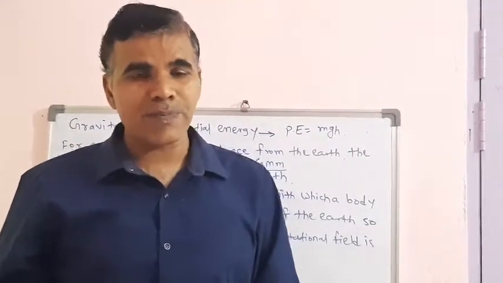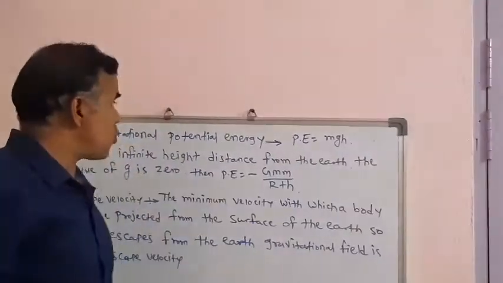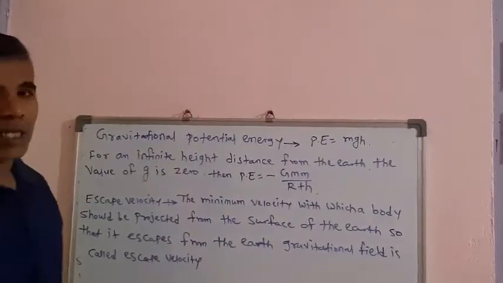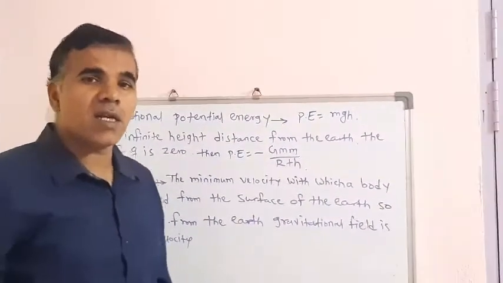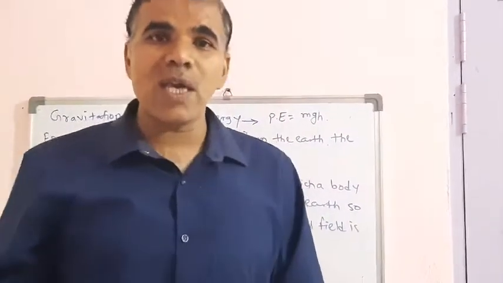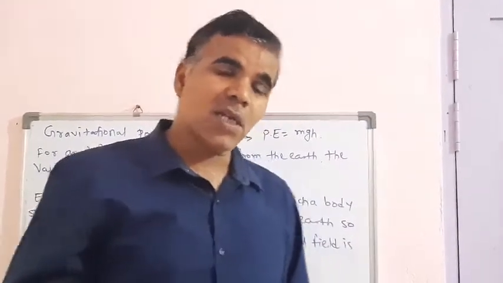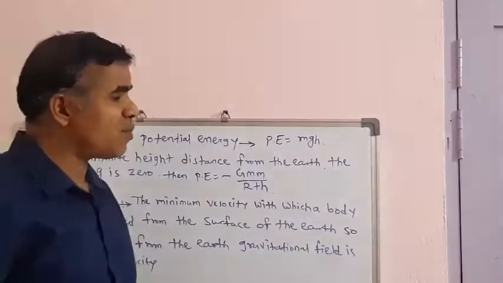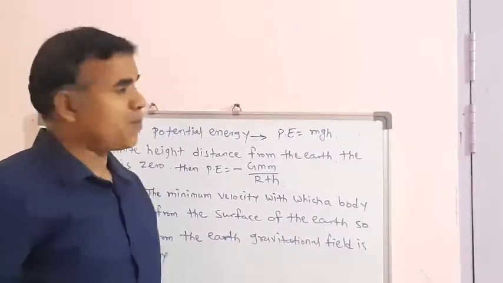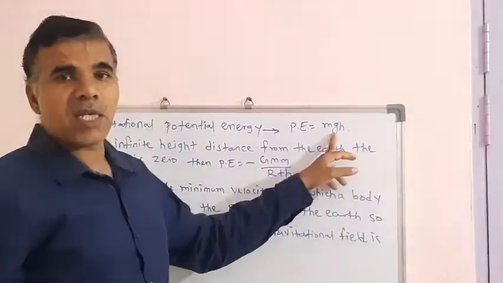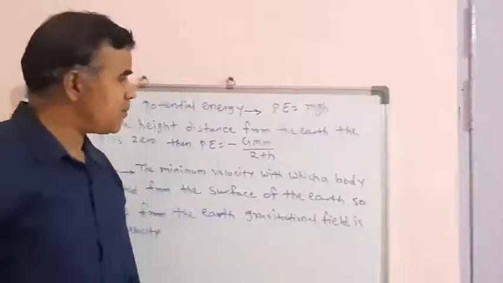In ninth standard we learned the formula P equal to mgh, where m is the mass of the object, g is the acceleration due to gravity, and h is the height of the object. The formula for potential energy is P equal to mgh.